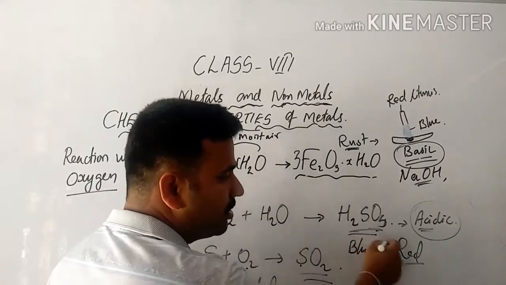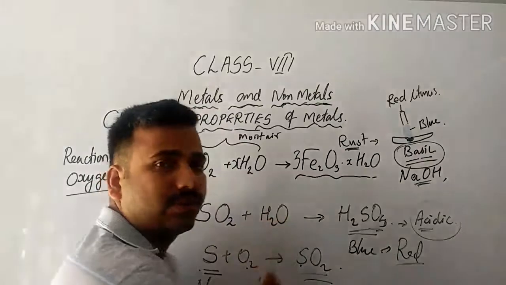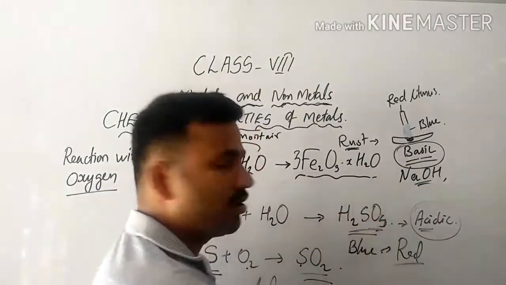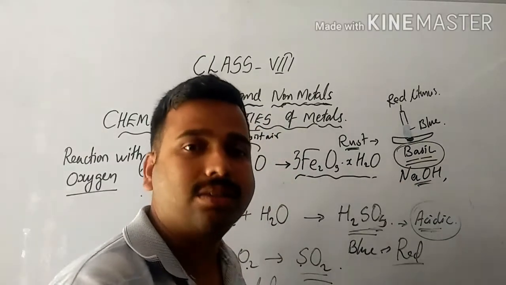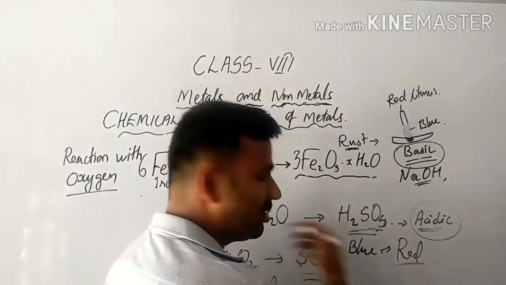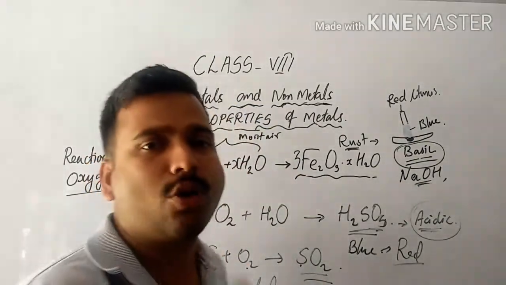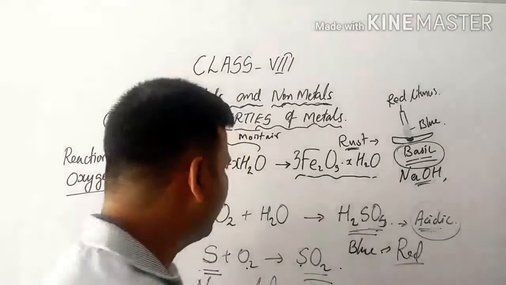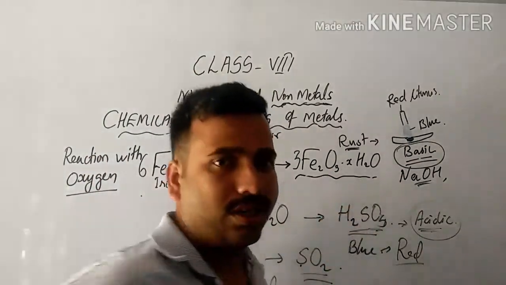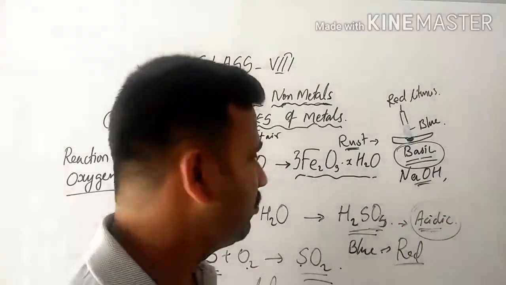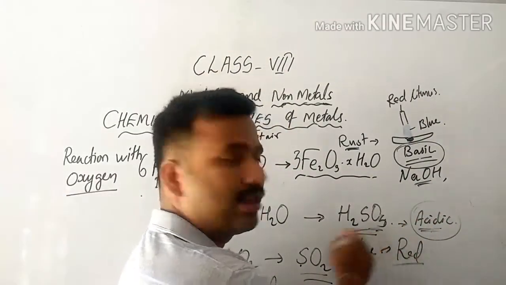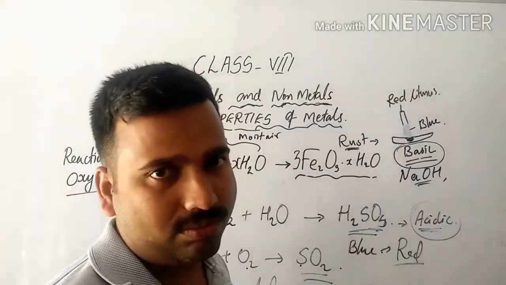When you mix non-metallic oxides with water, they form a solution that is acidic in nature. So you can test the nature of non-metallic oxides by mixing them with water and using blue litmus paper.